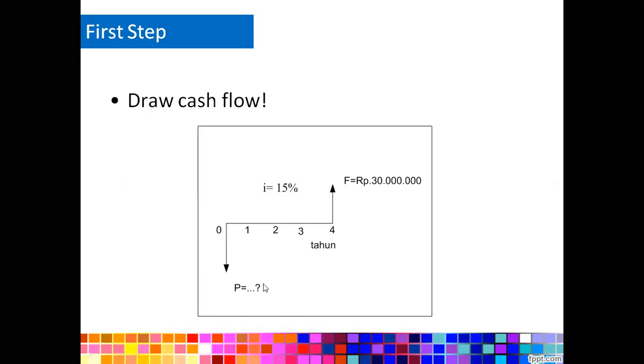It's already annual, so we don't convert it into a monthly basis. Let's draw the cash flow first because it helps you understand the situation. Okay, so let's draw the 4-year period. And at the end of year 4, we know that she must earn 30 million. She wants to know how much money should be invested at the beginning.